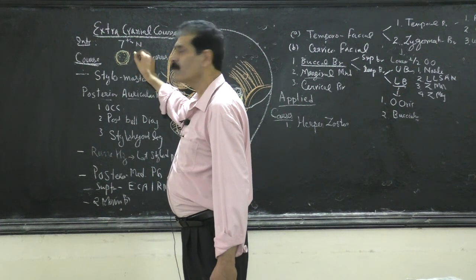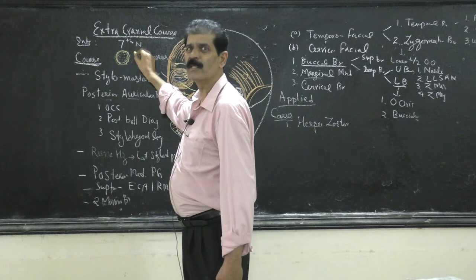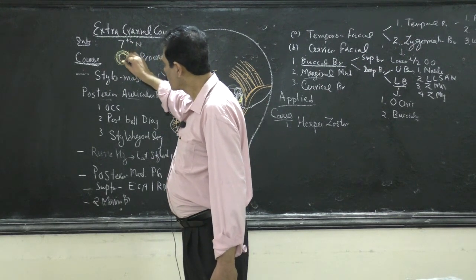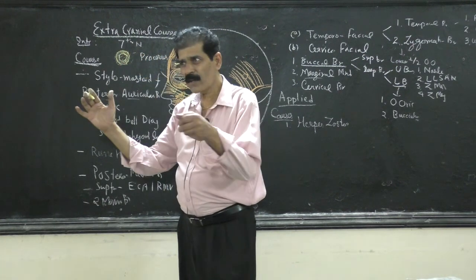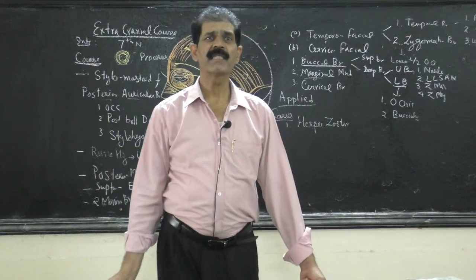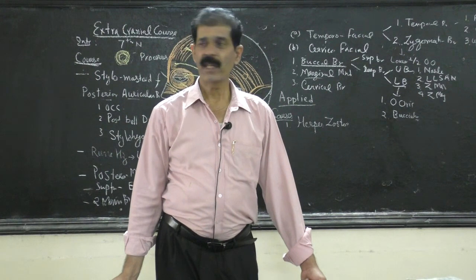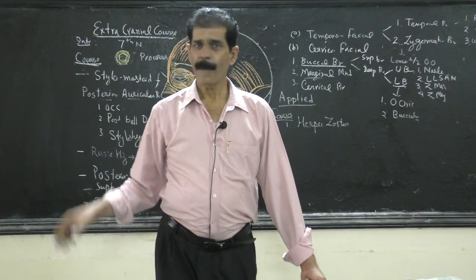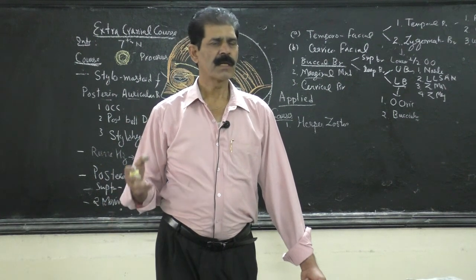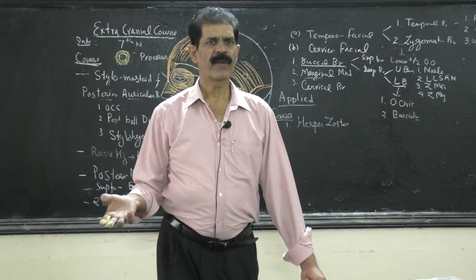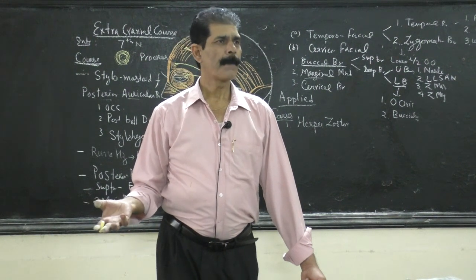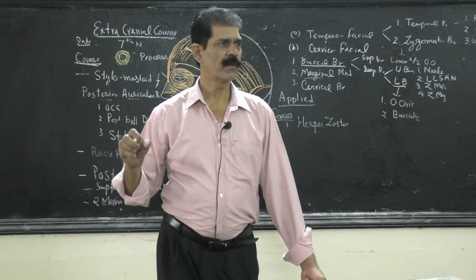It can't swell towards the bone, because here is the stylomastoid foramen. So where will it swell? Inside. And what will the swelling cause? All the nerve fibers will be compressed. This is called compressive neuropathy. Whenever a nerve is compressed due to some tumor or a fractured piece of bone or anything, it causes compressive neuropathy.